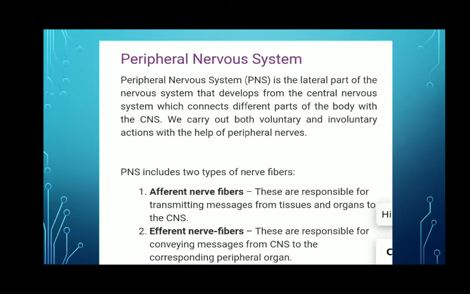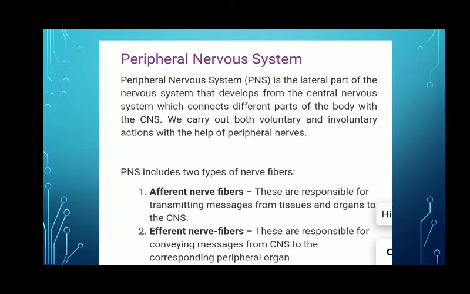Now, what is the peripheral nervous system? It includes the network of nerves in our body. These are the network of nerves which develop from the central nervous system and which connect the central nervous system, or we can say the brain and spinal cord, to different parts of our body.